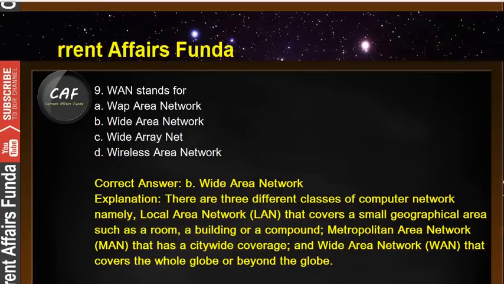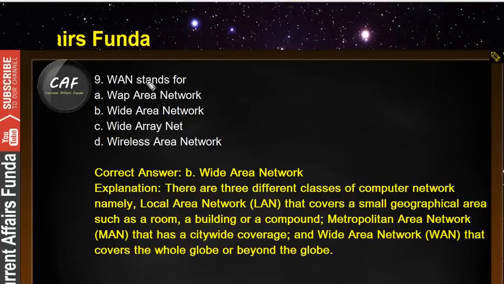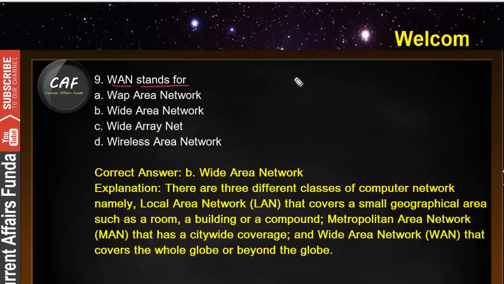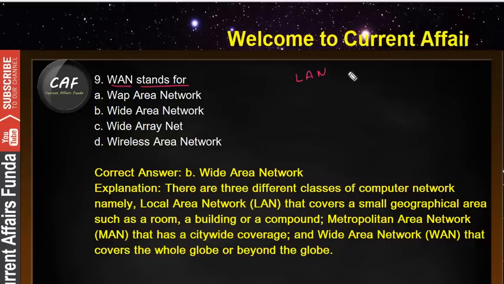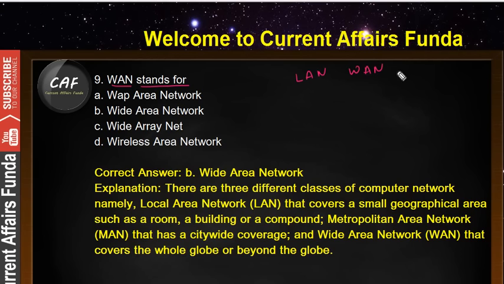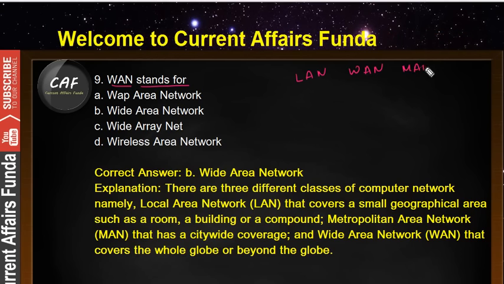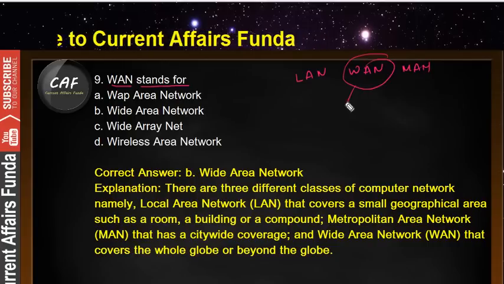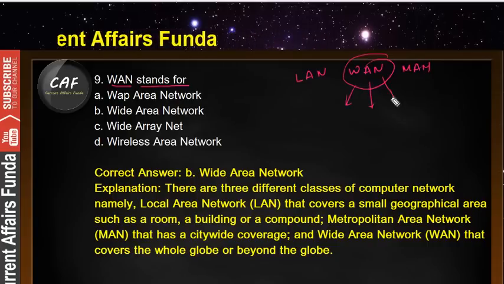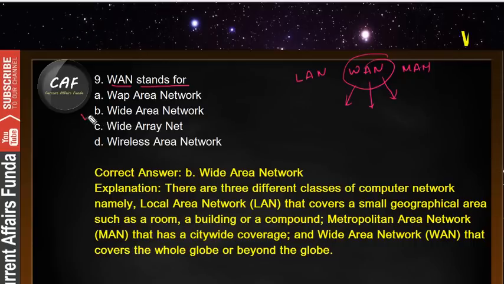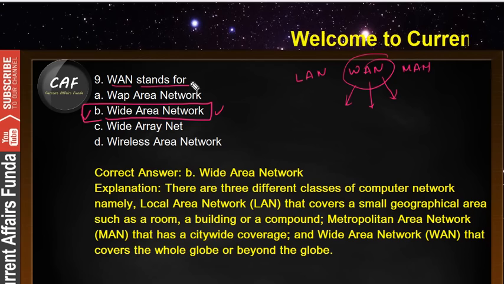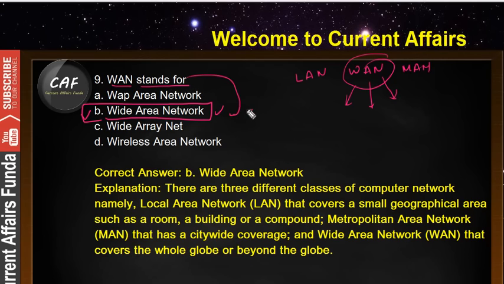Now see question number 9. WAN stands for, basically these are the types of communication networks. The first one is LAN, local area network, then MAN, metropolitan area network, and WAN, where W denotes wide, A denotes area, and N denotes network. So option B is the right answer. The full form of WAN is wide area network.